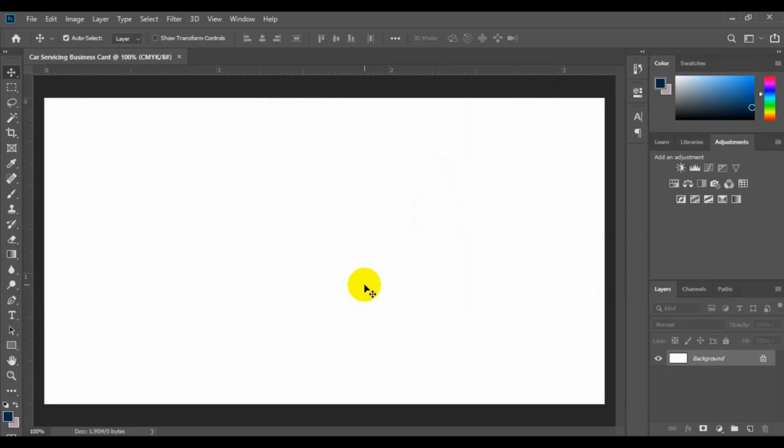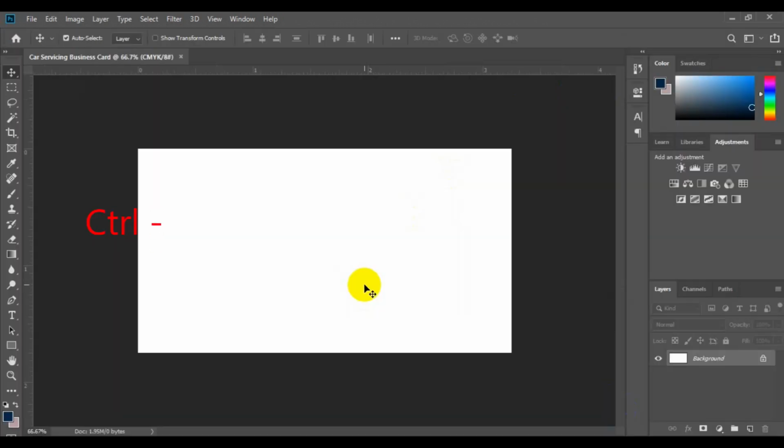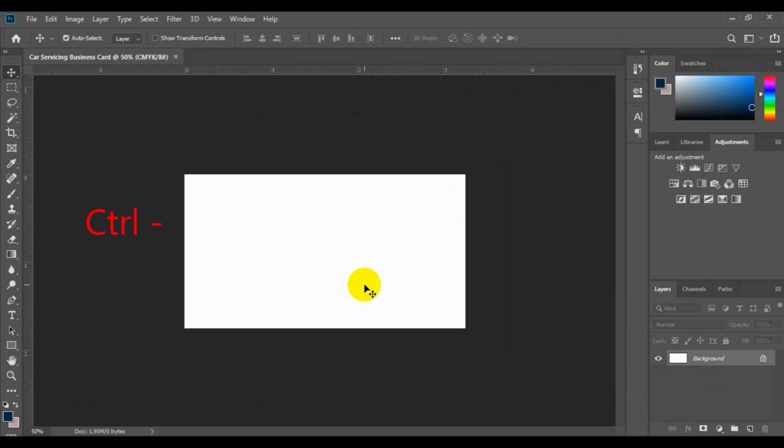Next thing you want to do right here is to press Ctrl minus. This allows you to zoom in, Ctrl minus, and then it's zooming. Next thing you want to do right here is to drag your ruler, both vertical and horizontal, and make sure it snaps to the edge of the page.